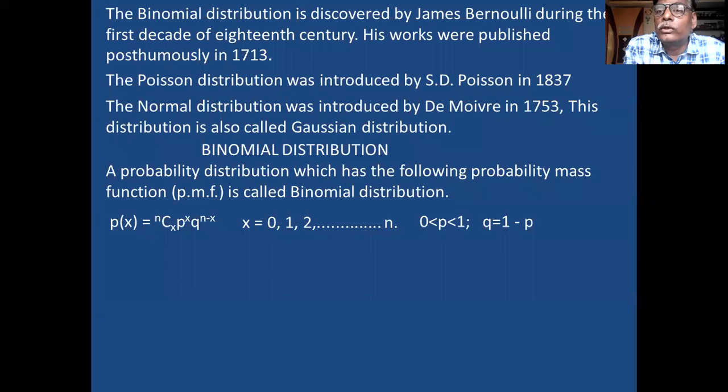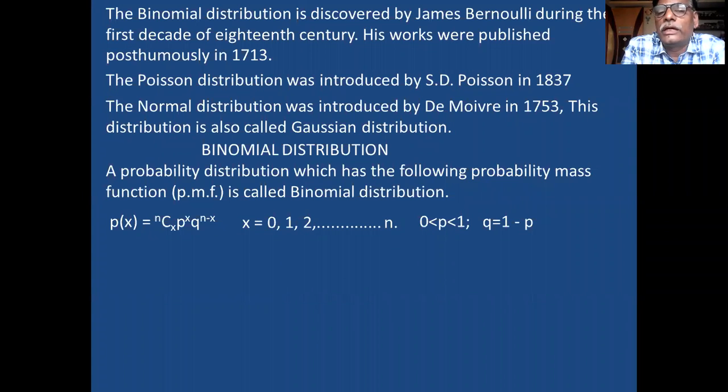Then raised to x. Raised to x means what you require. If you want to know 1 male child, x value is 1. If you want to know 2 male children, x is 2. If you want 3 male children, x value is 3. Like that, x value starts from 0. If you want no male child, x value is 0. Remember this. So in this way, you have to put the equation.